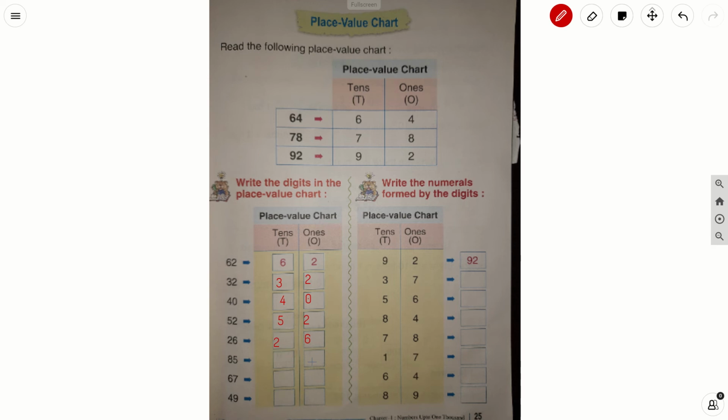In 85, what is there in a ones place? 5 is there in ones place, and in tens place this 8. In 67, what is there in a ones place? 7 is there in a ones place, and 6 is there in tens place. In 49, tell me now, what is there in a ones place, children? It is 9, and then in tens place it is 4.